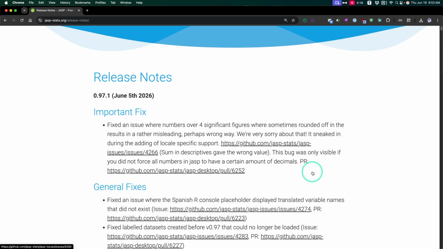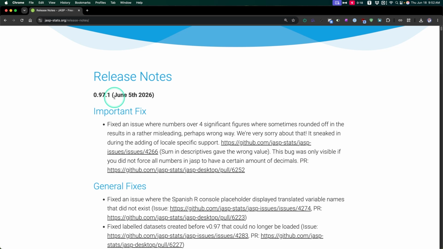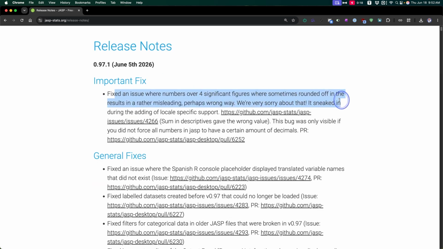Let's take a look. Let's scroll back up to the early June hotfix release 0.1 here. There was an issue with significant figures not rounding correctly, which is weird, right? Perhaps the wrong way that there was rounding going on. We're sorry about that. It sneaked in during the locale specific support. So they fixed that, right?